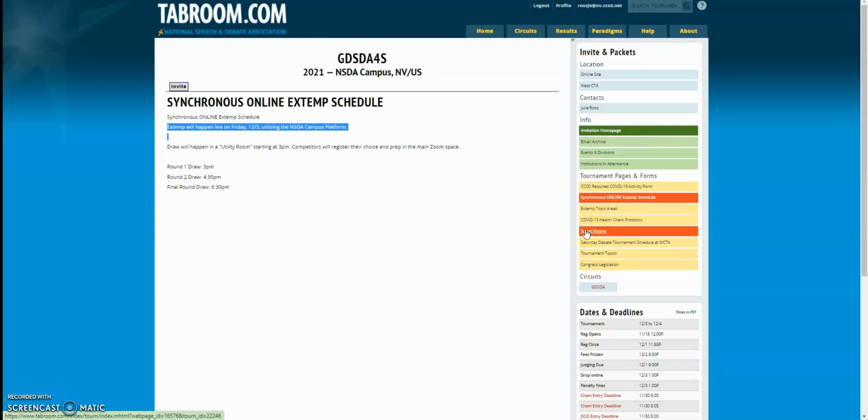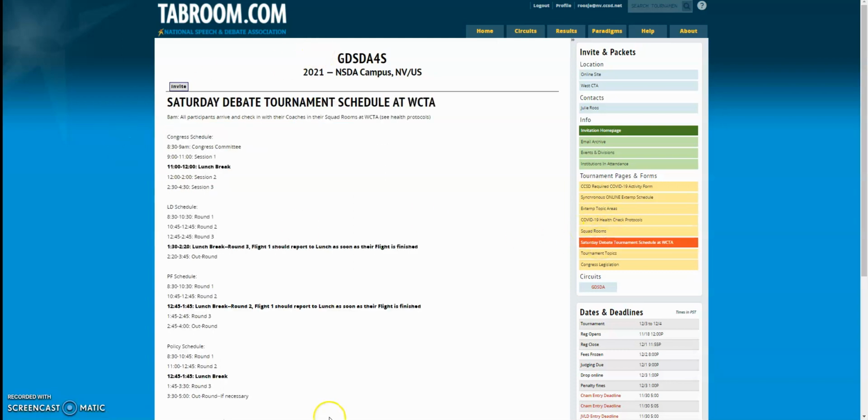We'll put the room numbers for your squad rooms here. The debate tournament schedule, so you know when your rounds are. Everyone needs to arrive at the tournament by 8 a.m. Everyone should be in their squad room by 8 a.m. And then we will begin everything at 8:30 with the staggered lunch breaks.